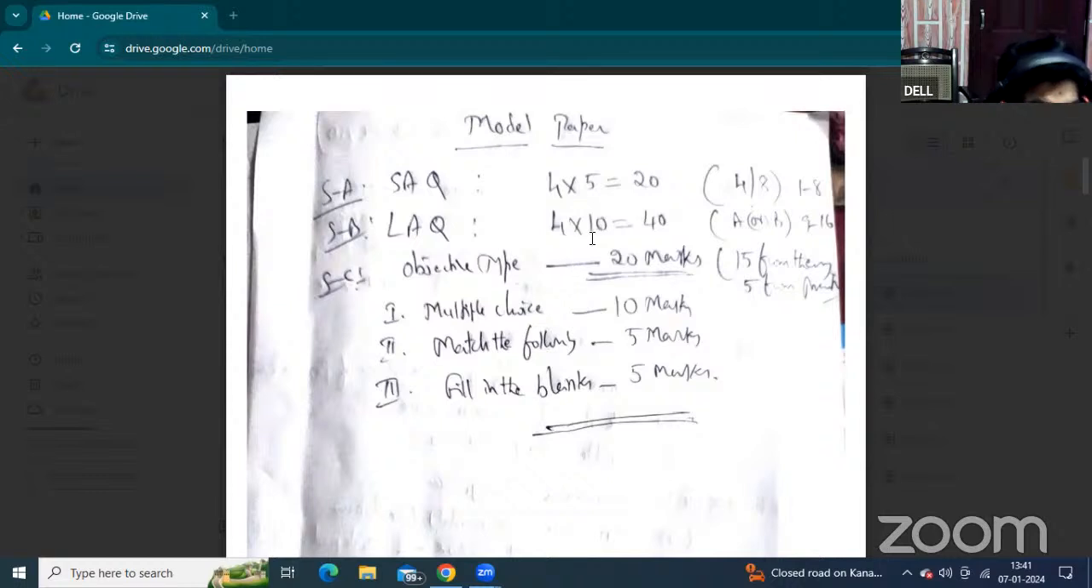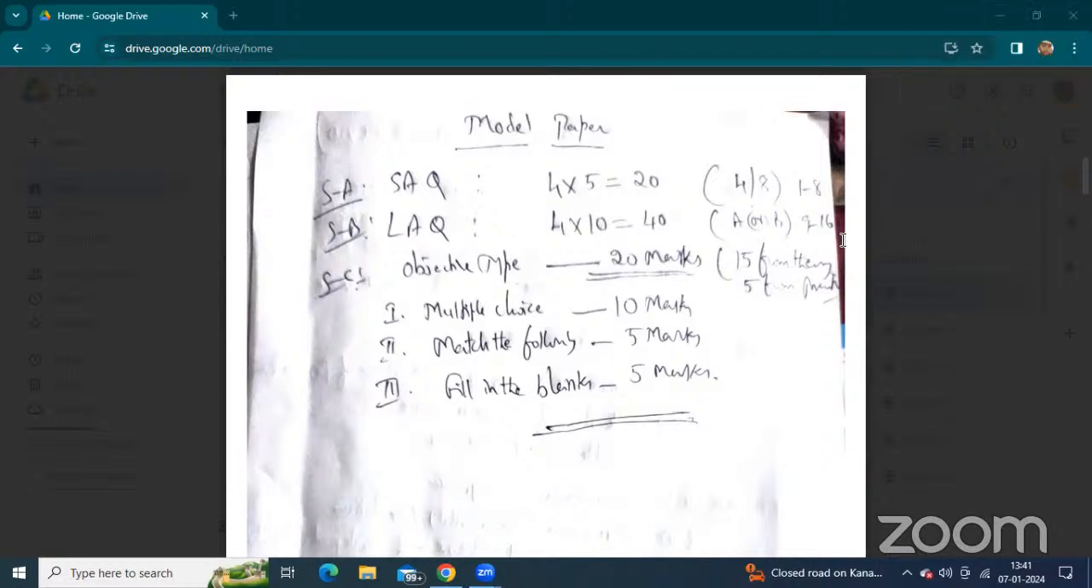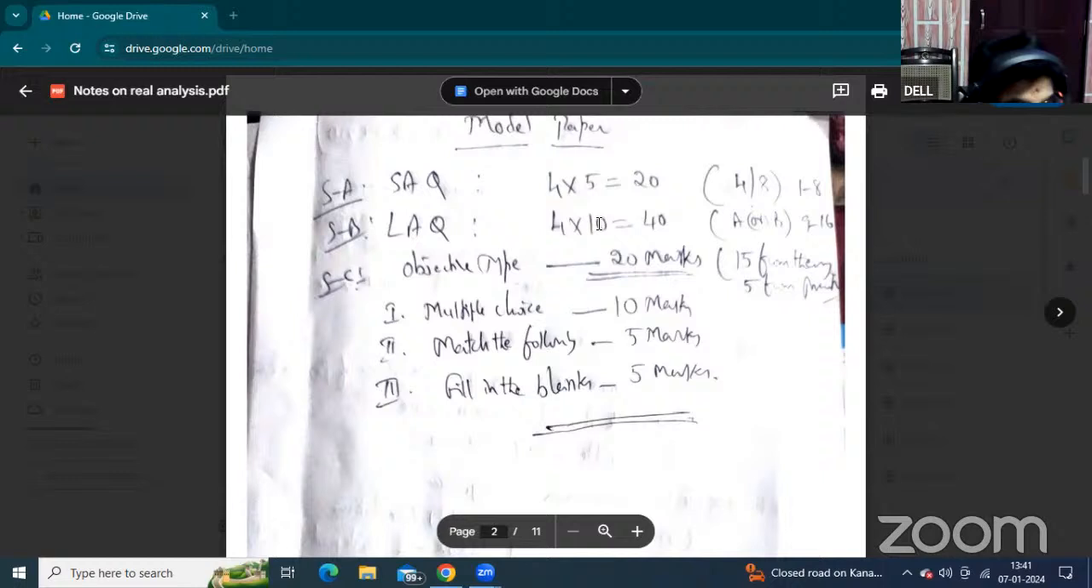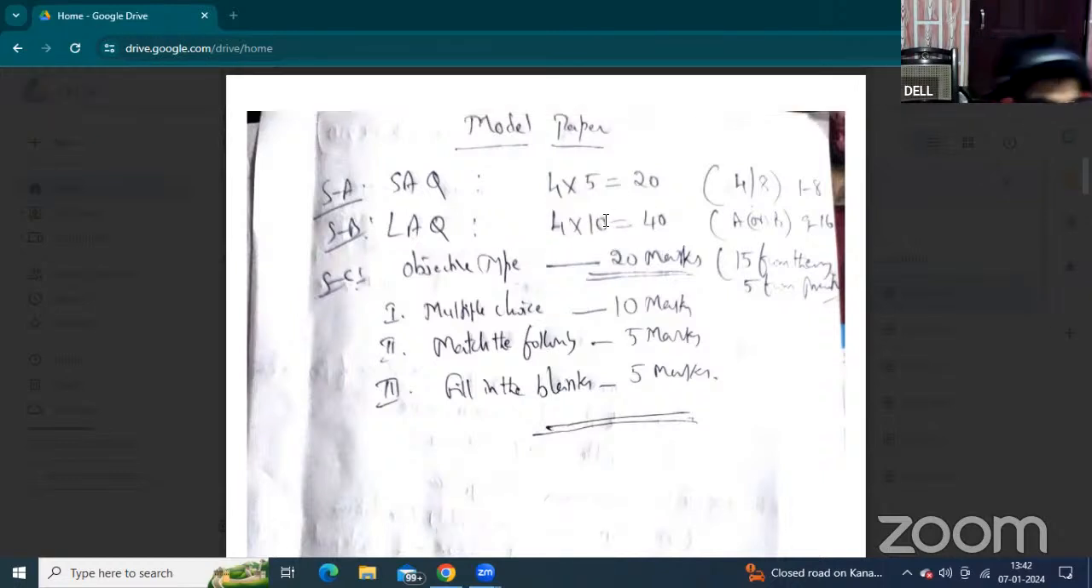Now remaining 9th, 10th, 11th, 12th, 13th, 14th, that is the third block, and that is also one long answer question. And last but not least, 15th and 16th are from the fourth block, and that is also one long answer question. So 4 long answer questions.